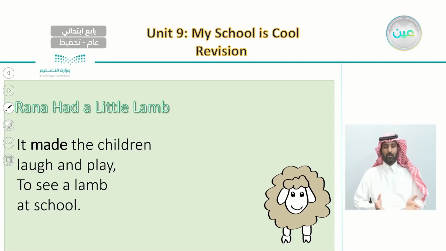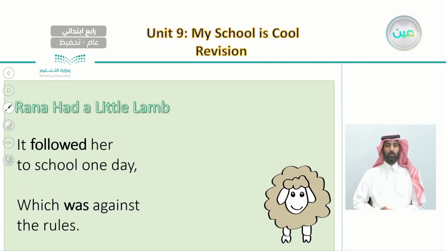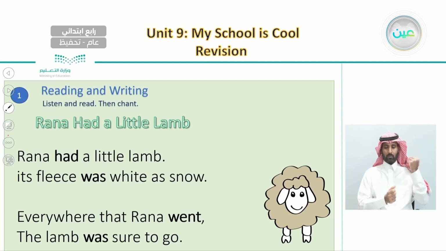Now, let's go back to the beginning of this chant and try to highlight the verbs that we have in the past. So here, I would like you to have a look at the first part and tell me how many of the past verbs we can see here. If we have a look, we can see that the first verb in the past is had, and the second one is was, and then we have went, and then we have also was. So in the first part, we have 4 verbs in bold that were actually in the past tense.